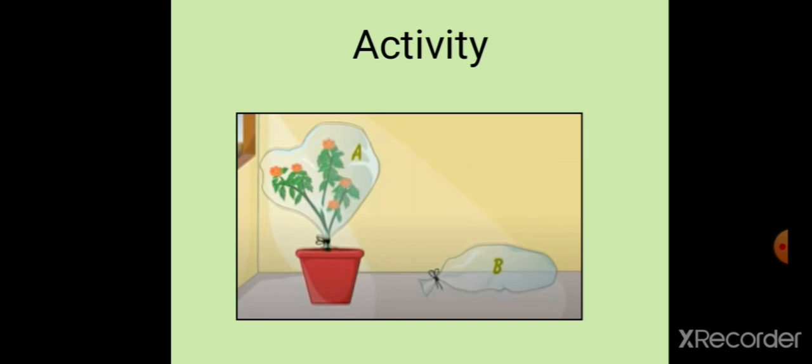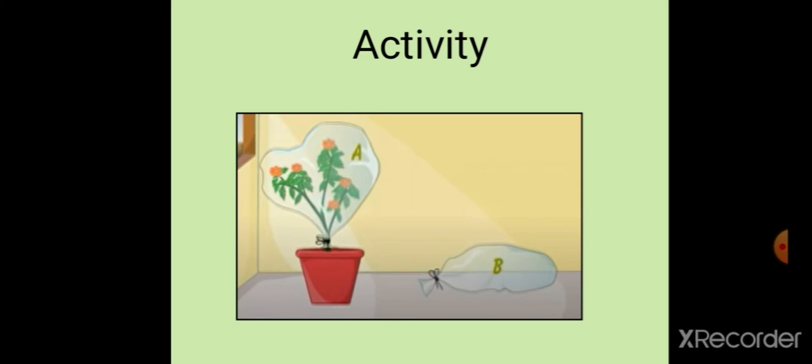And you keep this in the sun for some time, for an hour or two maybe. Then after some time, you open polythene bag B and see what is there inside. And then you open polythene bag A and check.